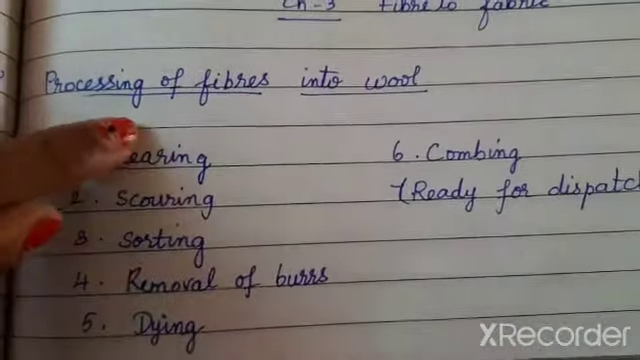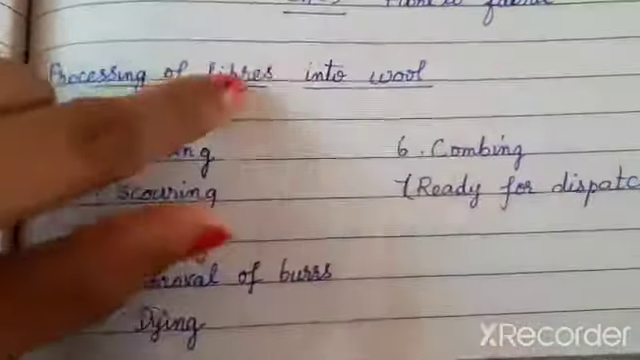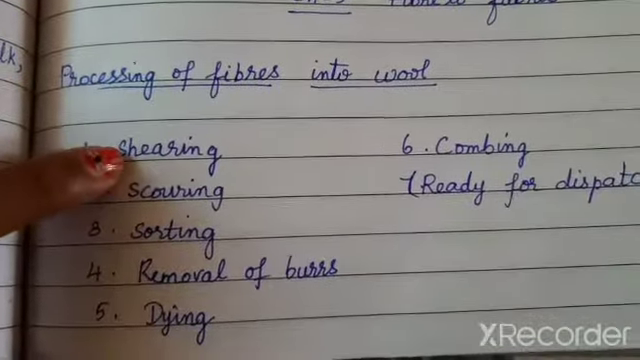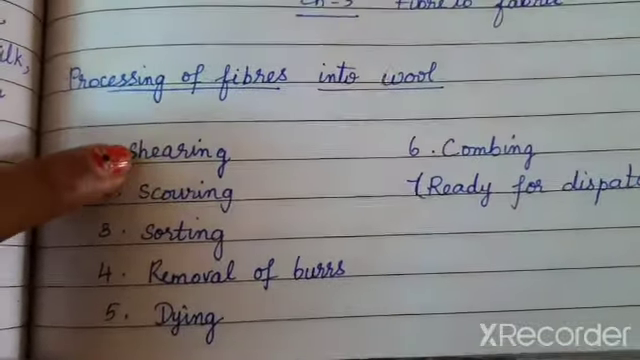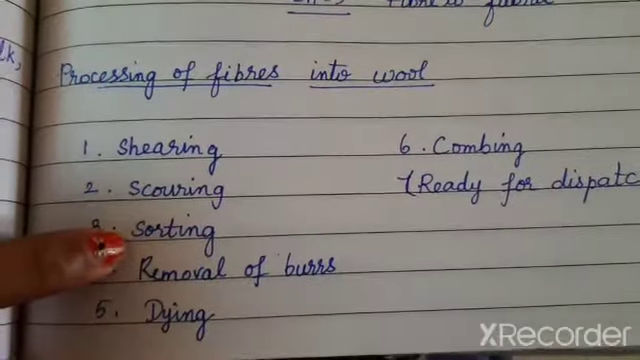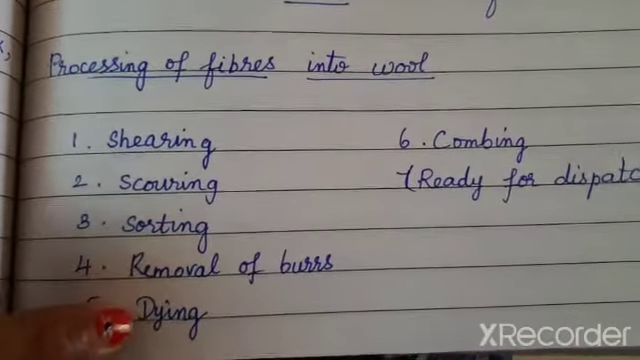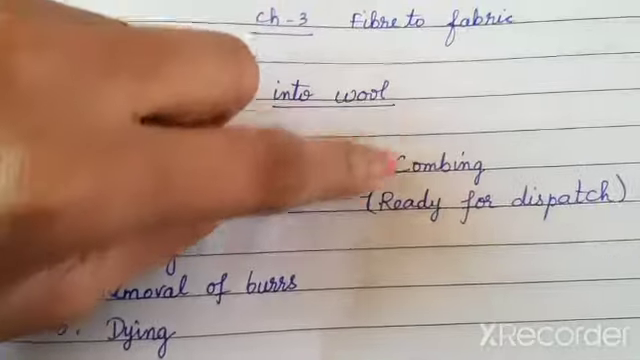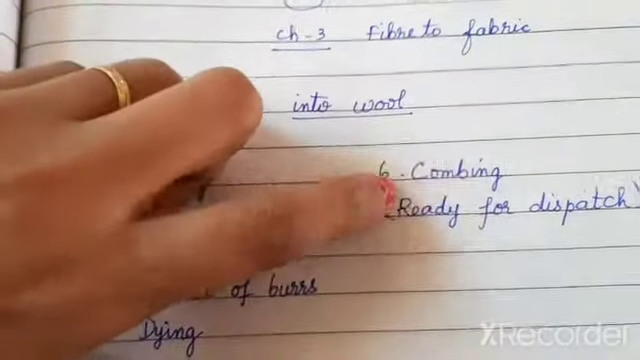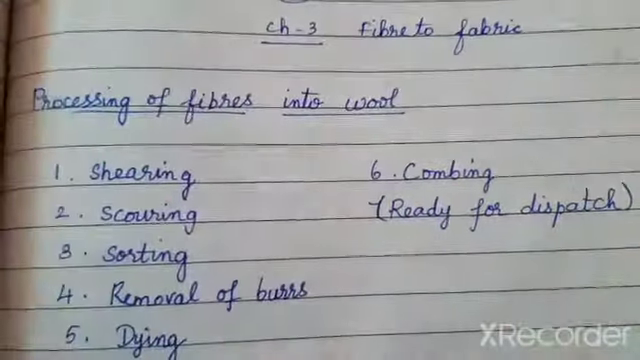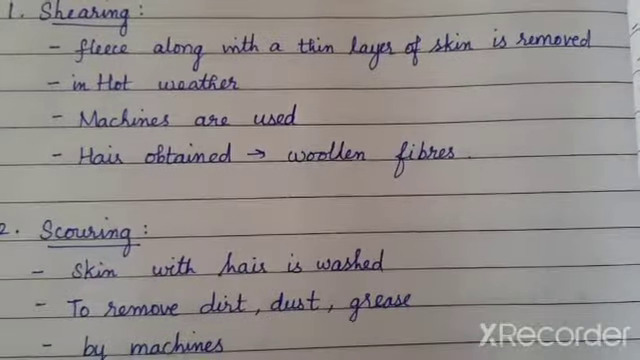Now let us see how wool fiber is converted into fabric. The processes are six: shearing, scouring, sorting, removal of burrs, dyeing and combing, and then the finished product is ready for dispatch. Let us see them one by one in detail.